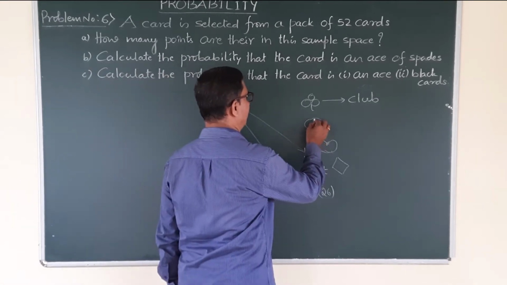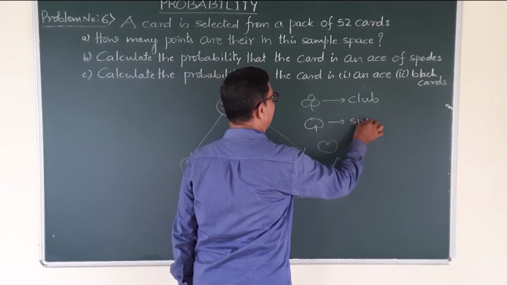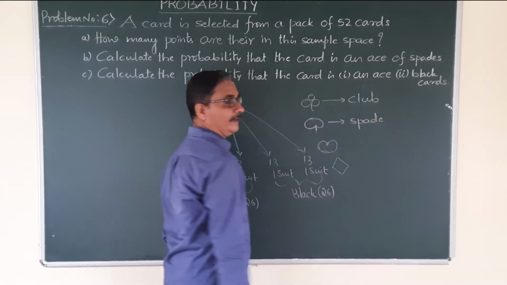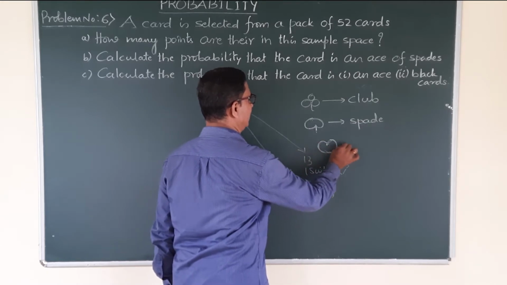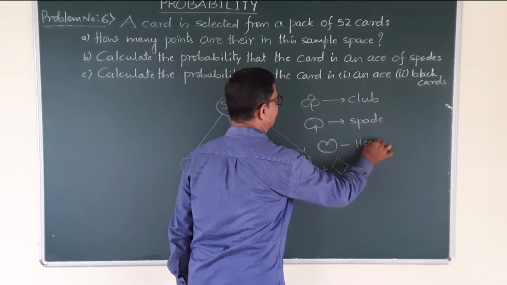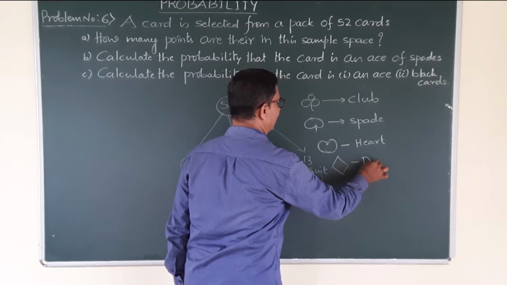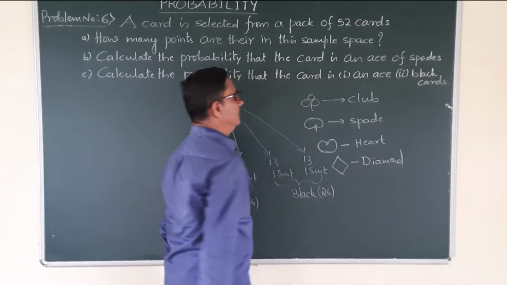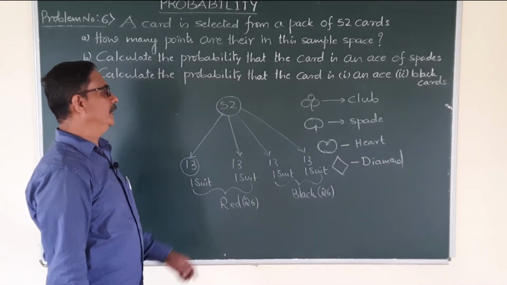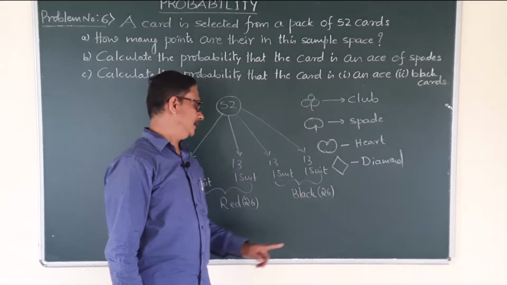That shape of the figure, the leaf shape, is known as spade. This is heart shape card and this is diamond shape. So there are 4 types, namely club, spade, heart, diamond.